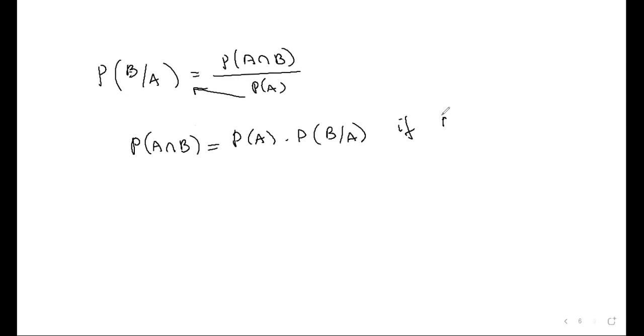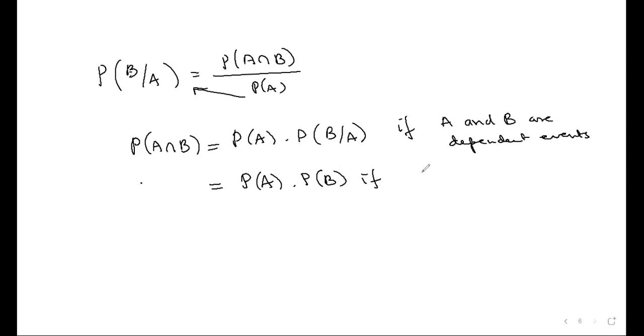If A and B are independent, or dependent, events. If A and B are independent, probability of B given A and probability of B become the same. I hope you have noted this.